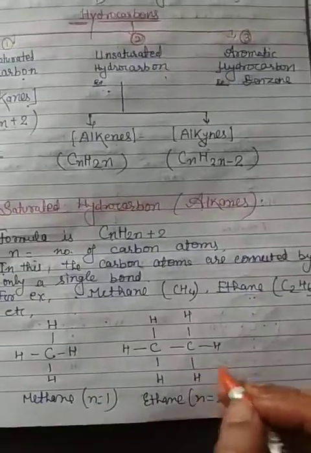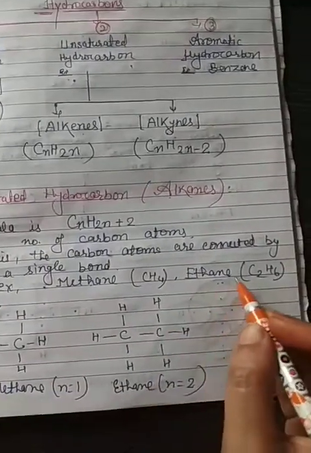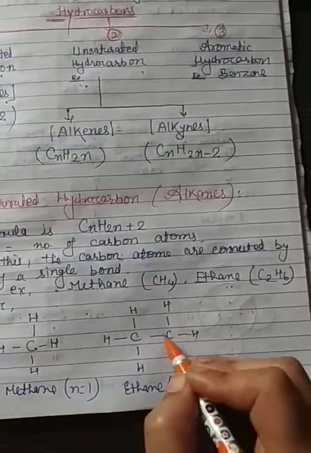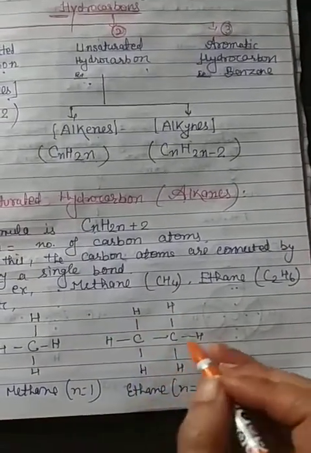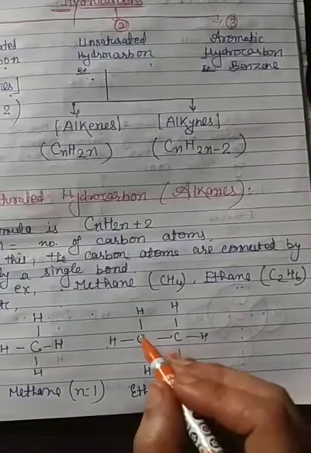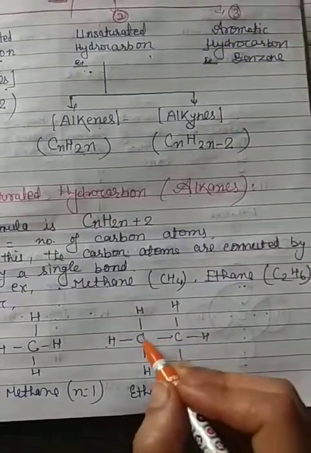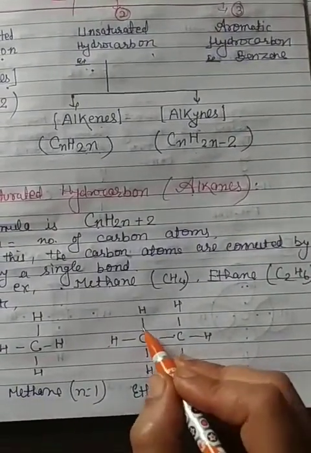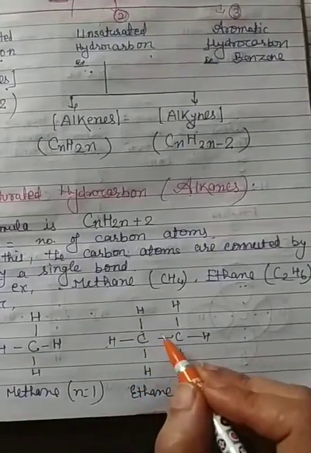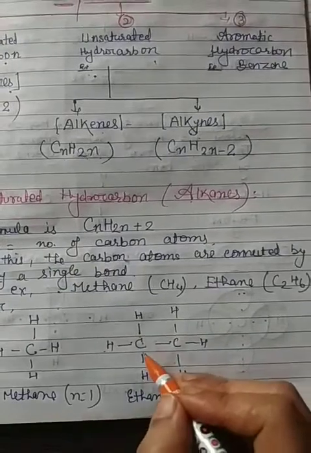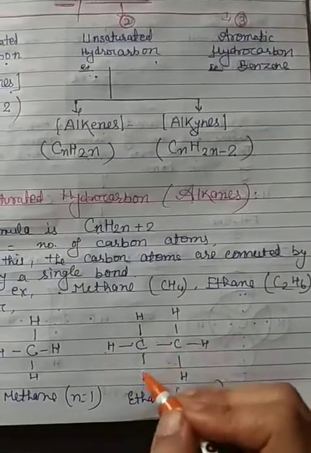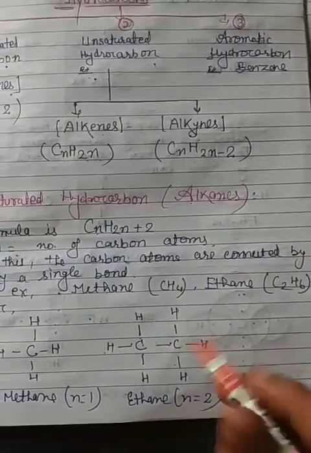Now ethane, C2H6: 2 carbon and 6 hydrogen. Again single bonds; both carbons will have 8 electrons by sharing electrons.